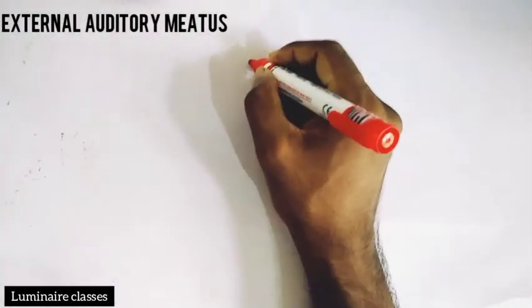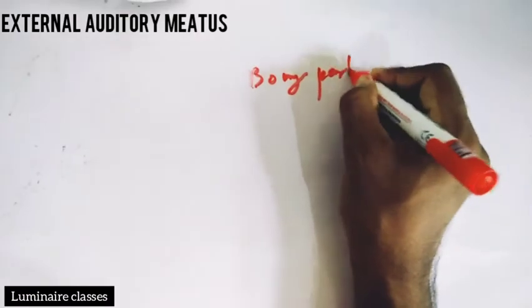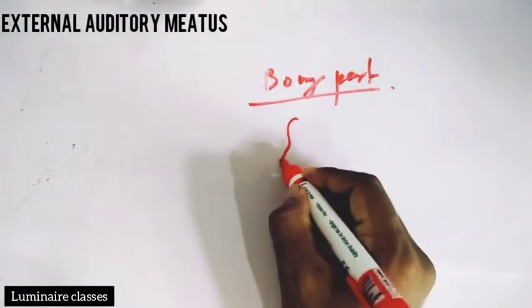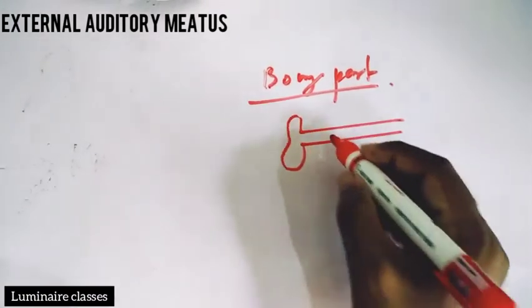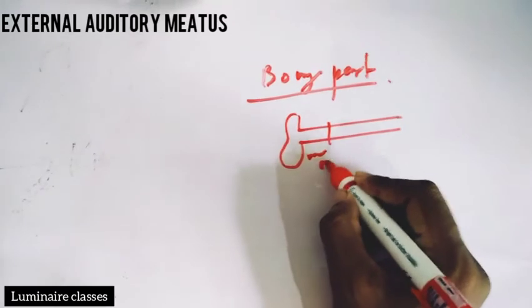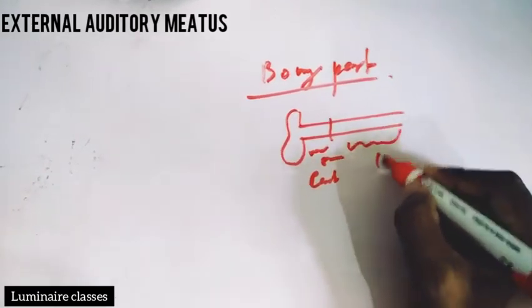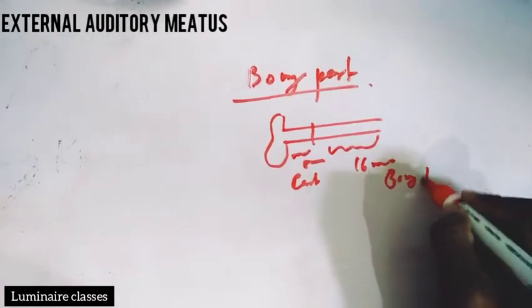So next, the part is the bony part. Right? As we see, the external auditory canal is divided into two. An initial 8 millimeter segment is cartilaginous, and the rest 16 millimeter segment is the bony part.